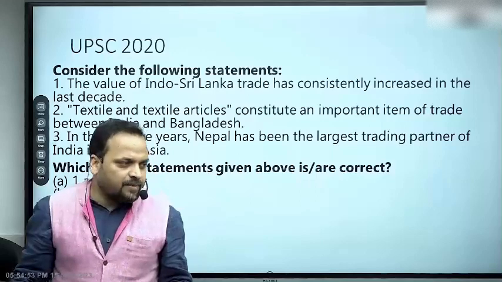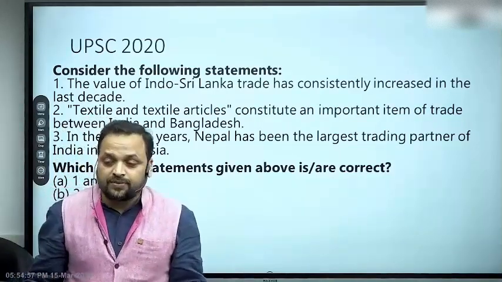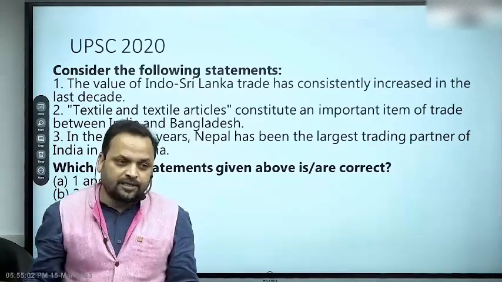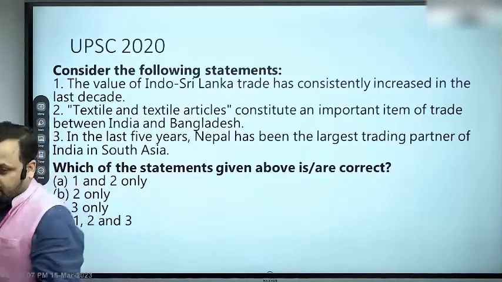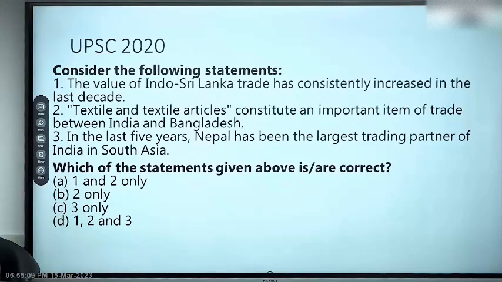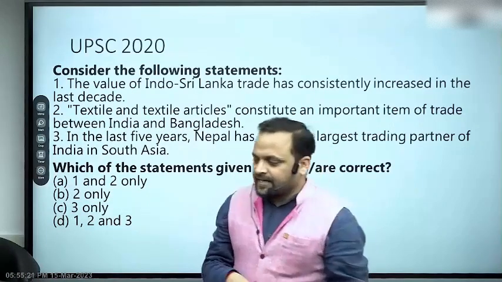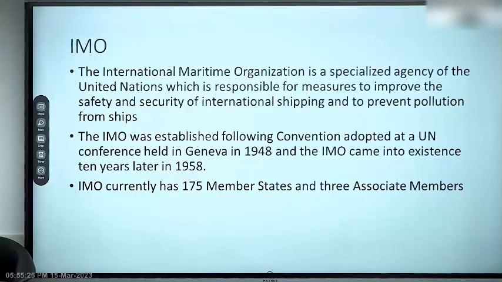While talking simply, I said Bangladesh is India's largest trading partner. In 2018, we had crossed the number of 10 billion. Then Bangladesh was also India's largest trading partner, and consistently Bangladesh has been India's largest trading partner in South Asia. All right, commonsensical. So thereby you can eliminate 3, eliminate 1, and thereby you reach your conclusion, that is B. So this is basically how you answer a question. While practicing, you develop this habit, right?